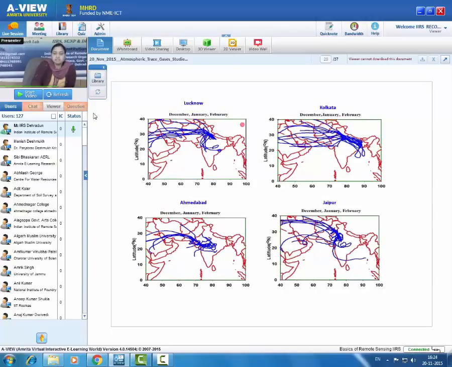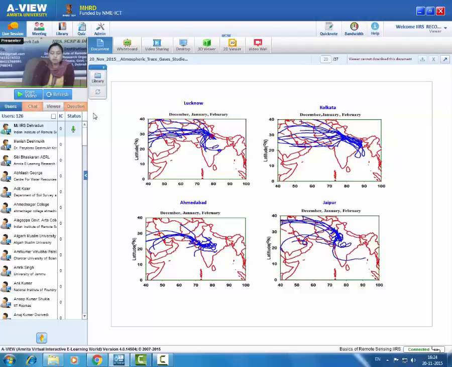To explain why we are getting this type of variation, we have calculated back trajectories. Back trajectories are nothing but the latitude and longitude information back in time of an air parcel which is present on one particular day over the observational location. For this we have used the HYSPLIT back trajectory model, by using which we can calculate the location of an air parcel back in time.